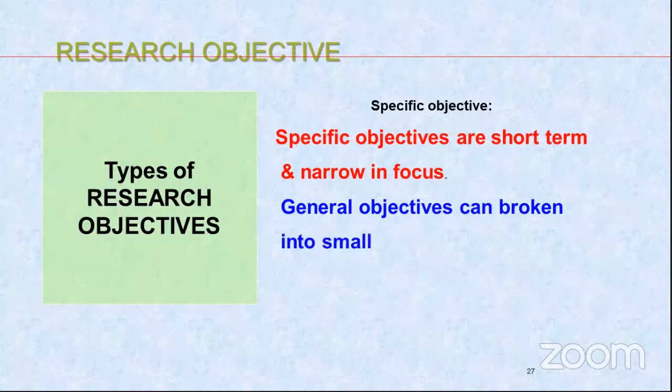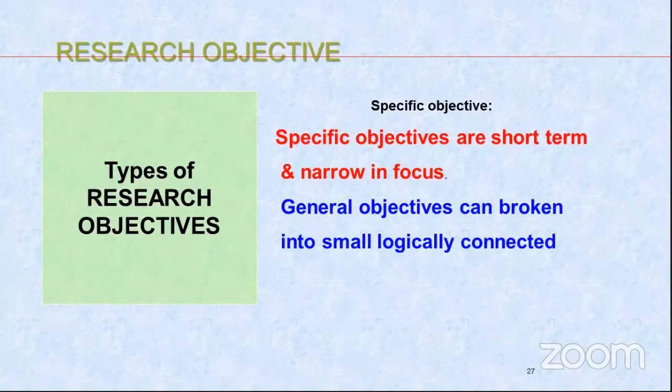When you are framing a general objective, it has to be only one or two maximum. But when you are framing specific objectives, you can have multiple objectives, because specific objectives will include all variables. Like in the statement which I have made: India, rainfall and performance of crop. So what are the variables there? The performance of crop and rainfall. The performance of the crop is dependent on the rainfall, so rainfall becomes the independent variable and performance becomes the dependent variable.